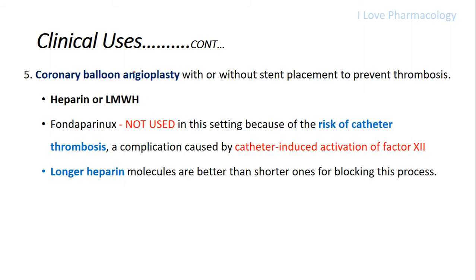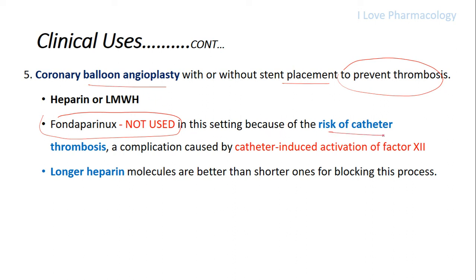So it can be used in coronary balloon angioplasty with or without stent placement. Heparin and low molecular weight heparin are mainly used here to prevent thrombosis. So remember, fondaparinux should not be used in case of coronary balloon angioplasty. The reason being that it increases the risk of catheter thrombosis. This complication is mainly caused by the catheter induced activation of factor 12.